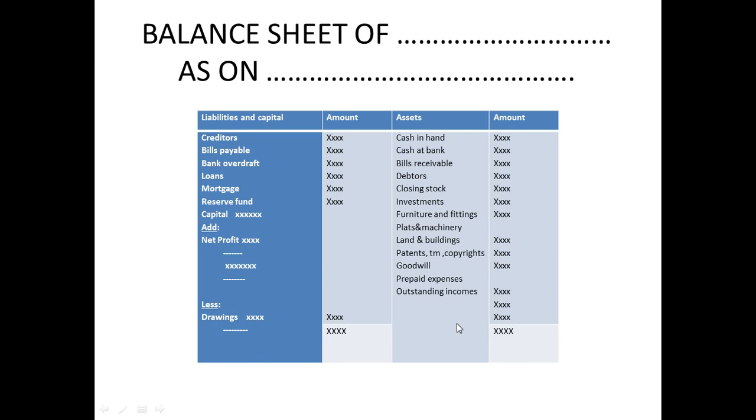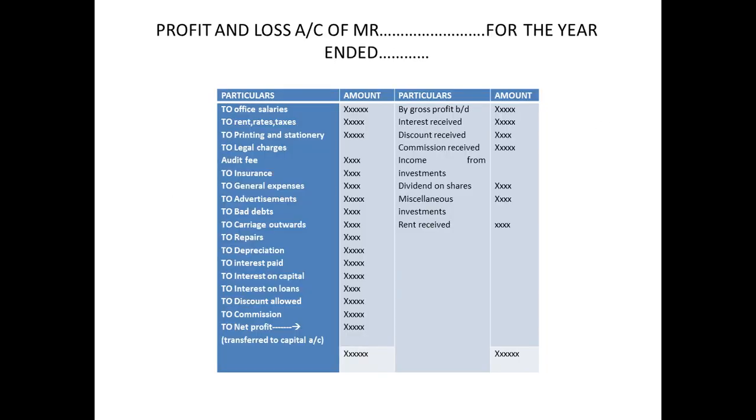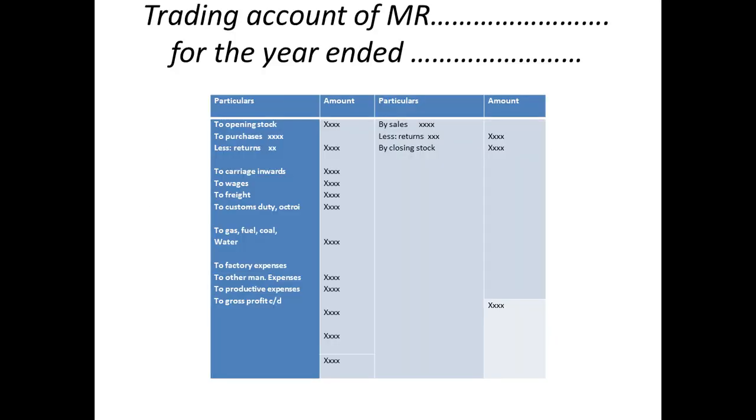Outstanding income, accrued income: income earned but not received. Suppose a commission I have earned but have not received yet, so that all will come under assets and liabilities. I hope I made it clear to all of you. These are all the three performance statements.